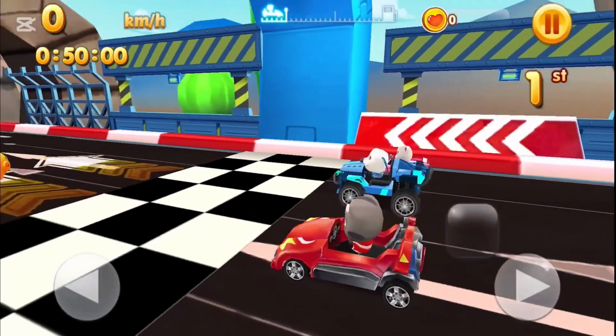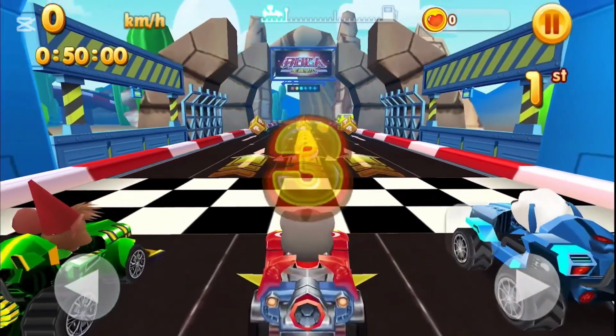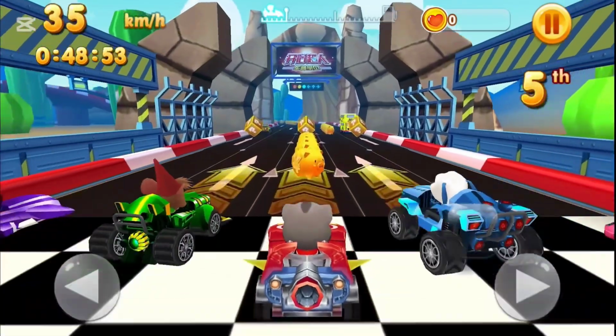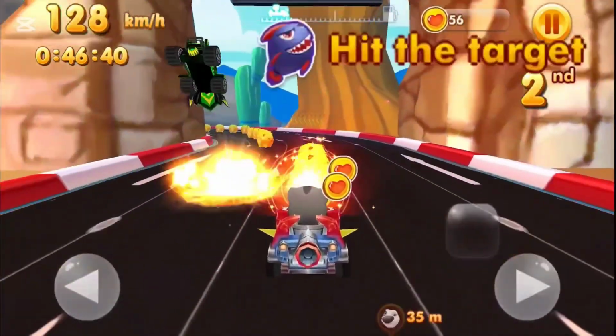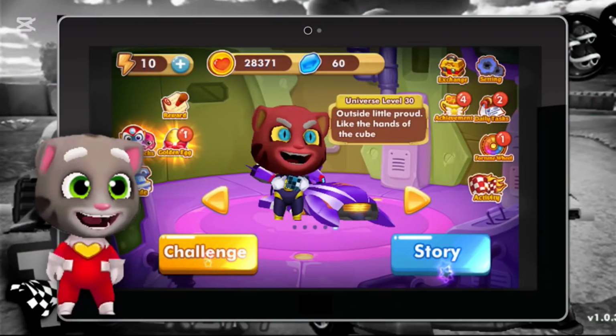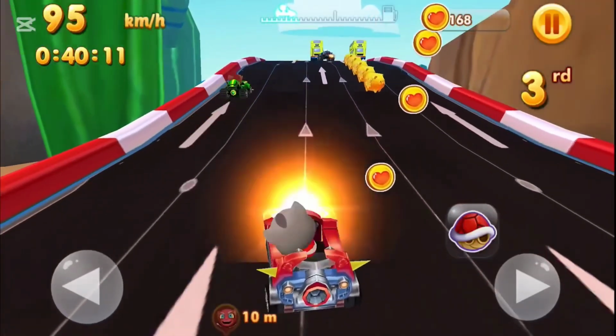Next up, we have another game developed by N Games, which seems like a Mario Kart and Talking Tom mix. This game actually seems to be quite well made, and it looks like it has a lot of features. And it also has this evil version of Tom for some reason. And this one I was actually able to find gameplay for.